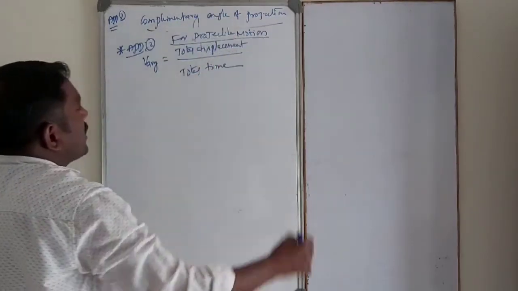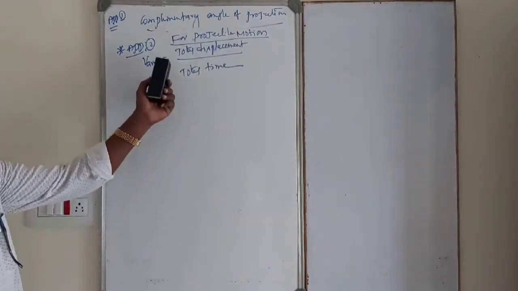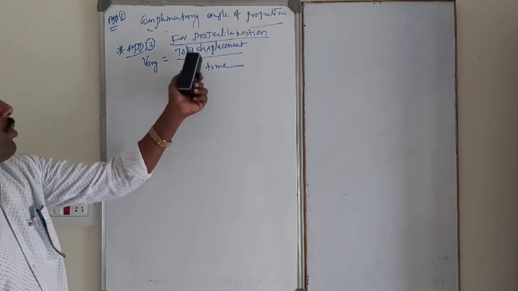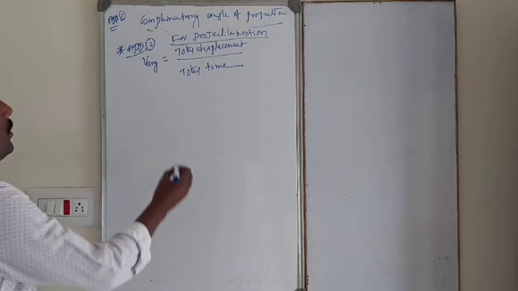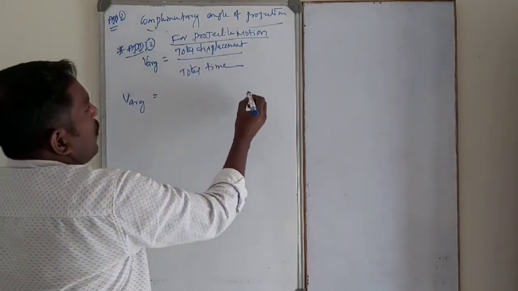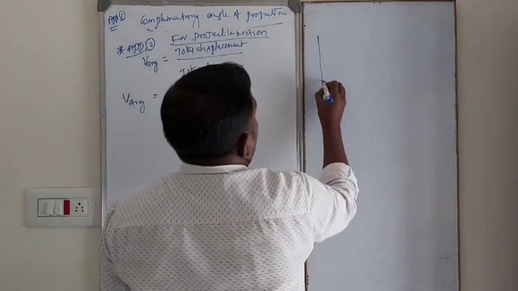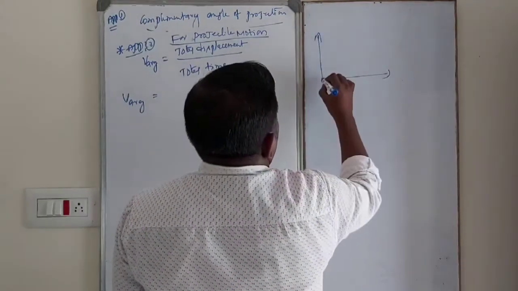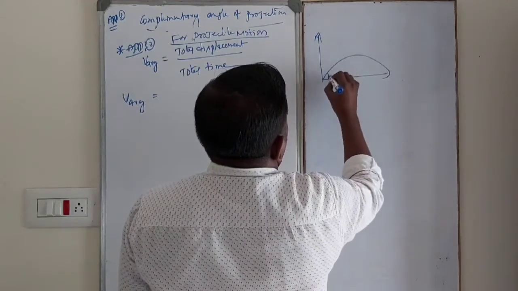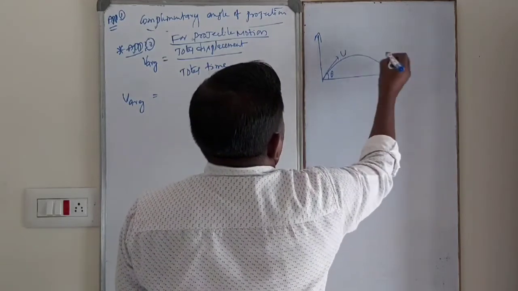first of all, we will discuss projectile motion. For projectile motion, generally average velocity is equal to total displacement by total time. So V average is equal to total displacement. Suppose a body is projected with a velocity u, making an angle theta with respect to horizontal.